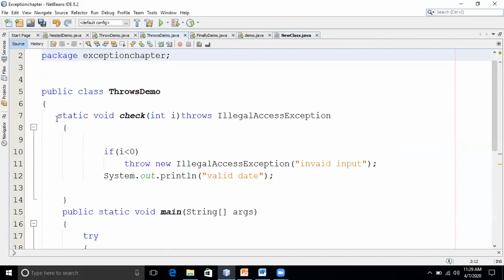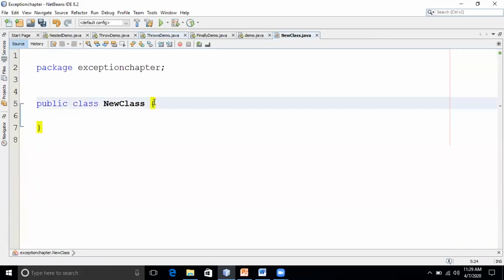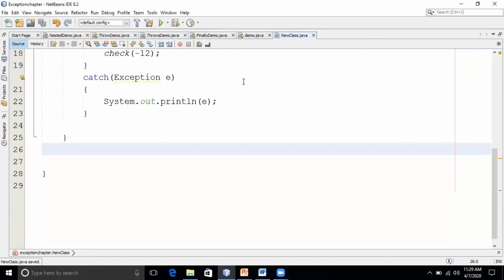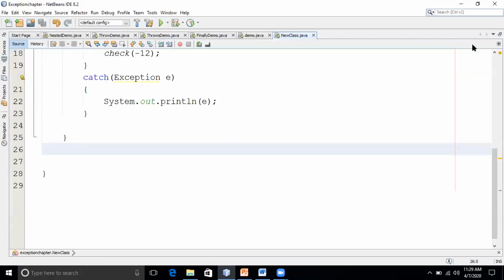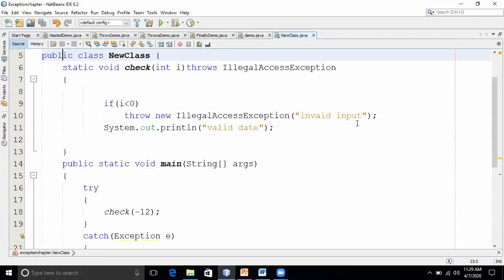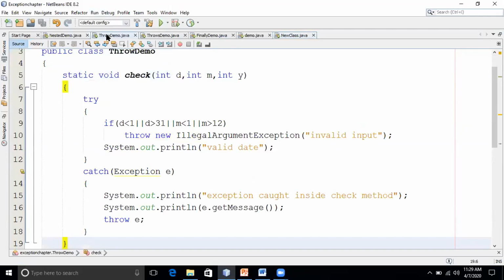Throws demo, right? I'll just copy all this. So I'll run here. Now you see illegal access input you got? Yes or no? Yeah. So like this, we can tell the caller, the method can tell to the caller what type of exception it will throw by using what? Throws keyword. Understood, right?